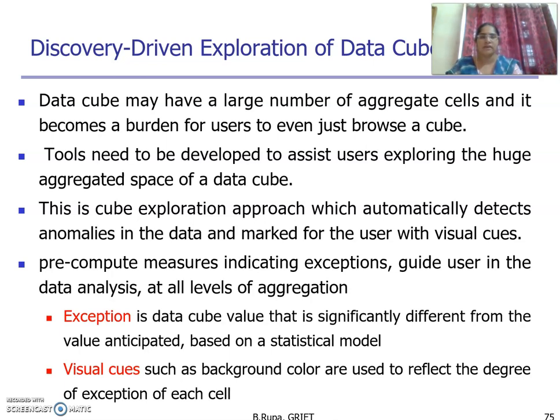Generally a data cube may have a large number of aggregated cells, and it becomes a burden for the user to even browse the cube. Because of this, we need tools to assist the user in exploring the huge aggregated space of the data cube. This cube exploration approach automatically detects the anomalies in the data and marks them for the user with visual cues. Anomaly generally we can call an exception, and a visual cue is represented as a color. Pre-computed measures indicating the exceptions guide the user in data analysis at all levels of aggregation.